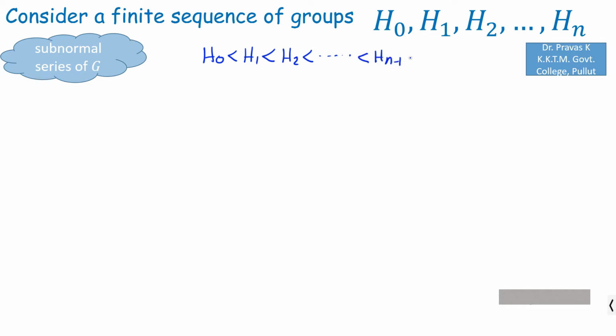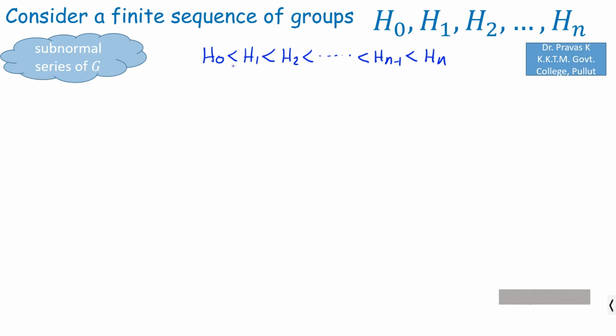Hn minus 1 is a normal subgroup of Hn. So this strictly less than inequality shows that Hi is a proper subgroup of Hi plus 1 and Hi must be a normal subgroup of Hi plus 1.